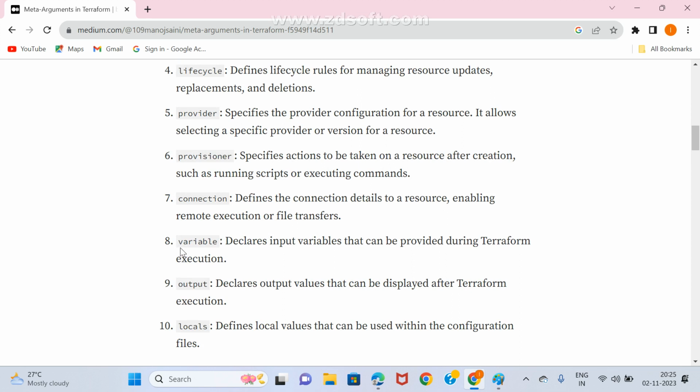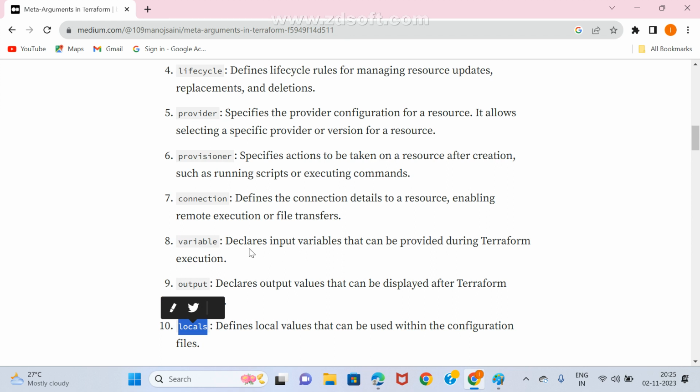You know variables. Many times we use variables, right? Many times we use outputs, right? And locals. Can anyone tell me the difference between variable and locals? At least one difference I'm expecting from you. If you don't know, I'll create one simple example and based on that I'll try to explain. Already you know it. Just read these two sentences and you can give the clarification.